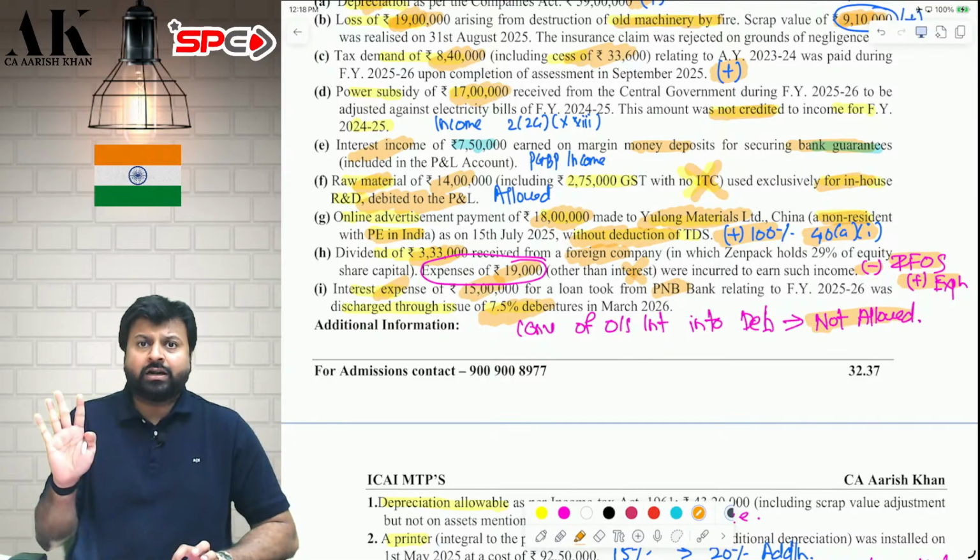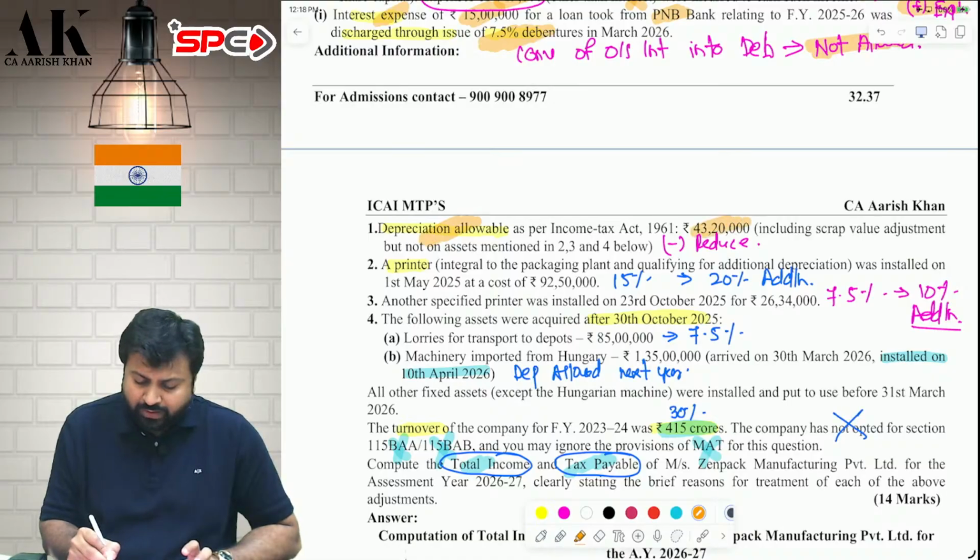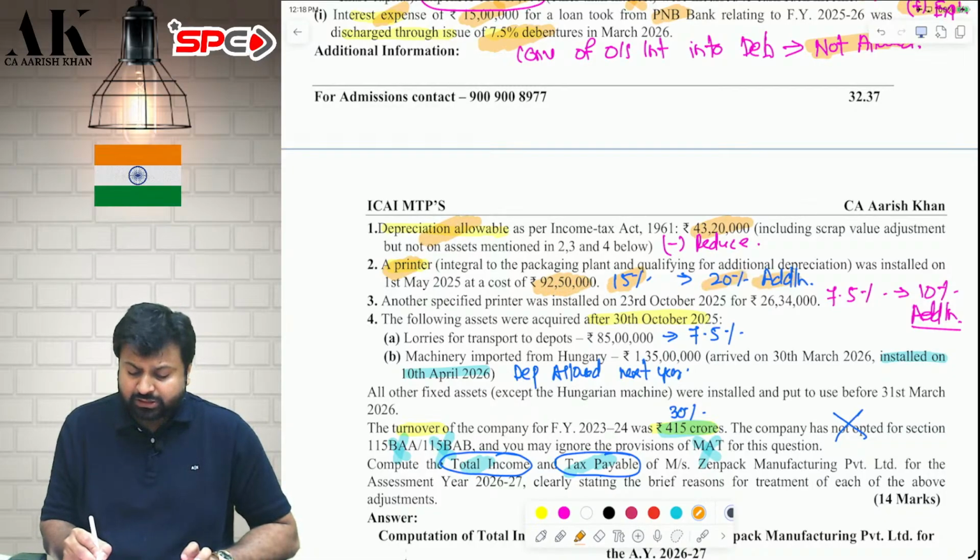Therefore this will not be allowed under the income tax law. This is also disallowed. Next, depreciation as per the income tax law will be allowed 43 lakh 20,000. Then you have purchased some printer of 92 lakh 50,000 rupees. On that printer you will claim 15% normal depreciation, 20% additional depreciation.